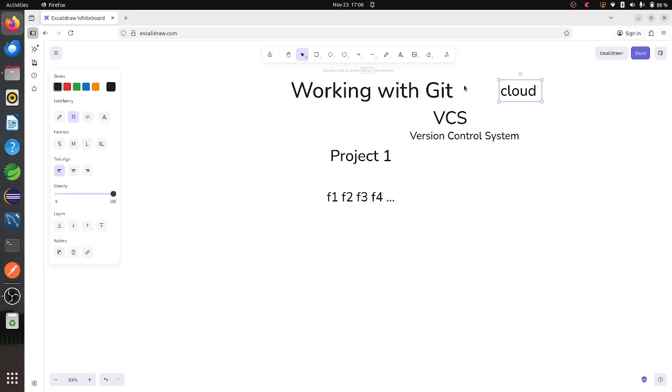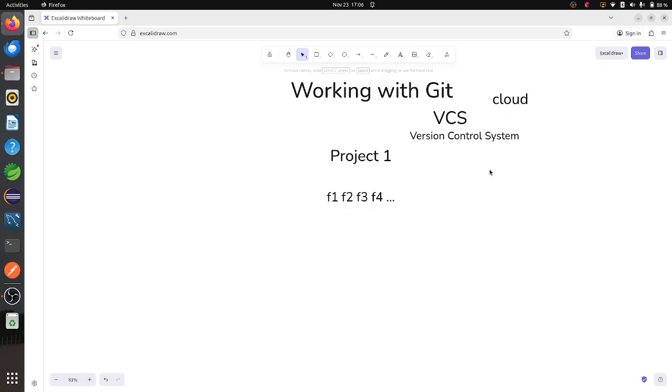So Git will help us to store our code on cloud, and it will maintain our code, and it provides so many tools to add our code into that particular cloud, and it maintains every version of the project. So that's why we call it a version control system also.